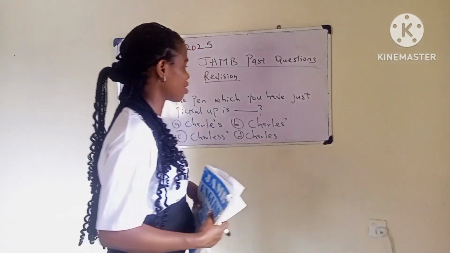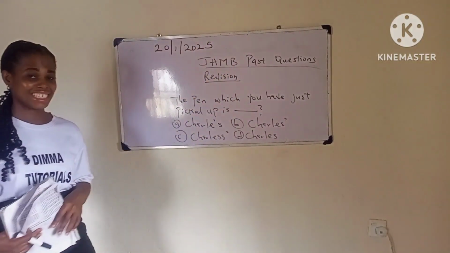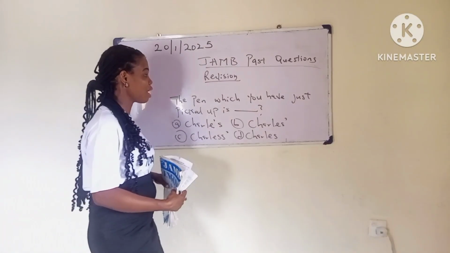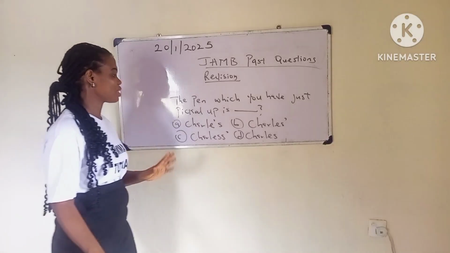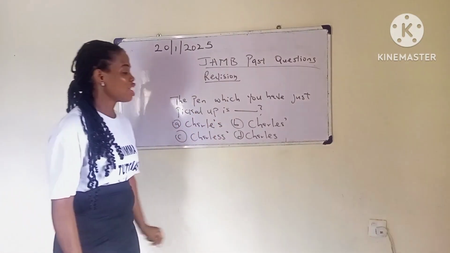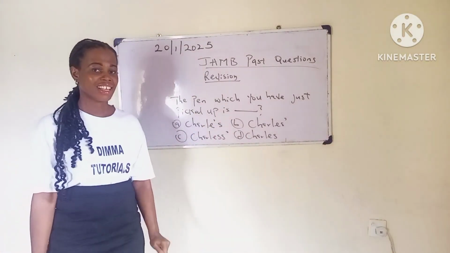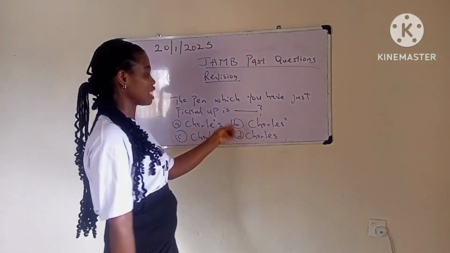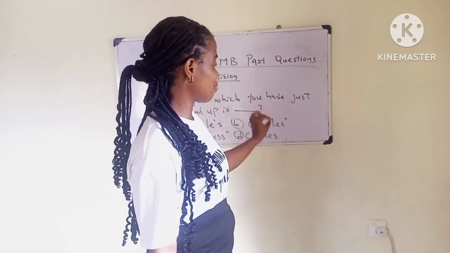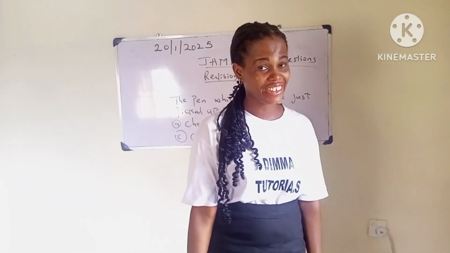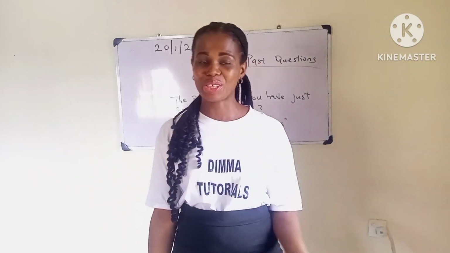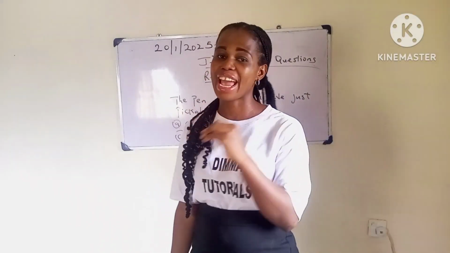So now it's time for us to answer this question. I've already explained it, so just pick the right answer. The pen which I have just picked up is Charles, Charles, Charles, Charles. So which one is correct? Alright, option B is the correct answer. Option B, with an apostrophe after the S. That's the correct answer. So that is it about the possessive apostrophe.